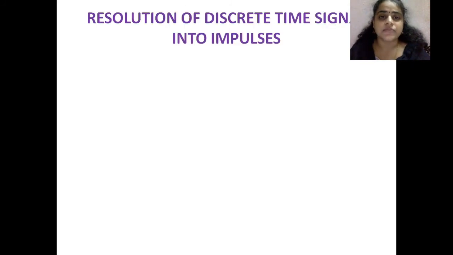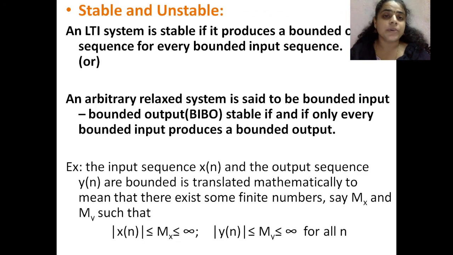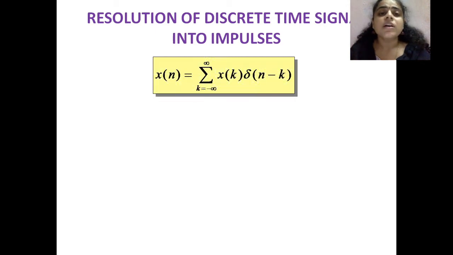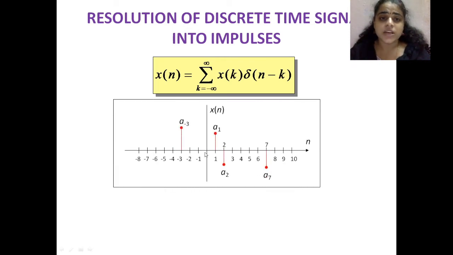So next classification. We have completed our classification of discrete time systems, and we are going to see a basic and very important topic, resolution of a discrete time signal into impulses. x of n is equal to summation k equal to minus infinity to infinity x of k del of n minus k. In analog systems we represent an integral, but in discrete systems we represent this summation.